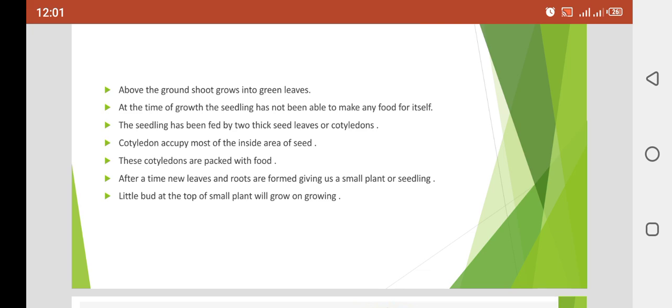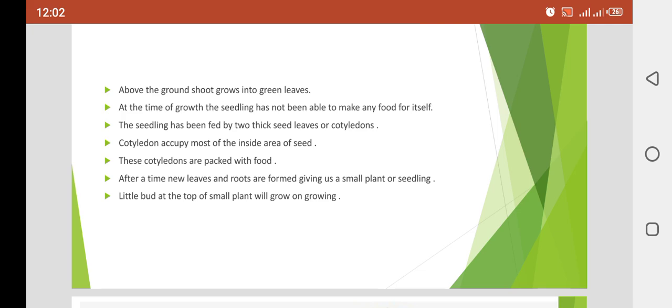So they get the food from the seed, because the cotyledons have enough food and enough energy. Cotyledons occupy most of the area inside the seed, because they are large in size. These cotyledons are packed with food. They have enough food for the growing plant.